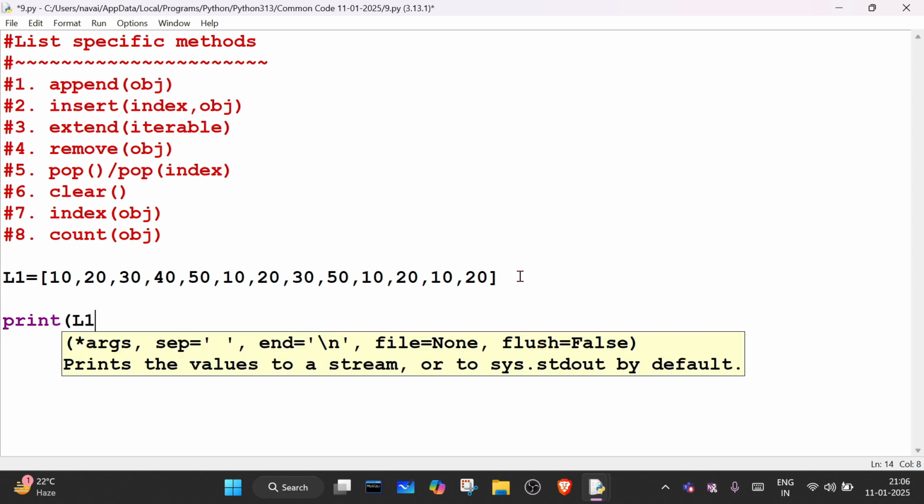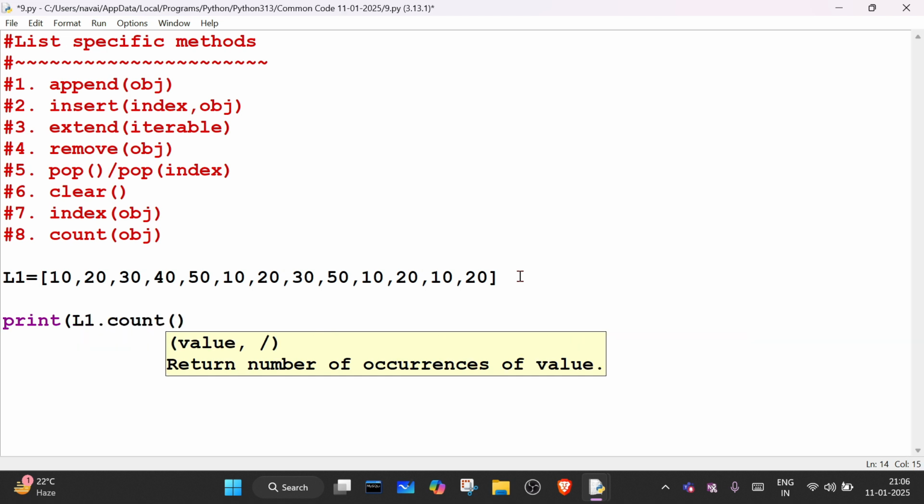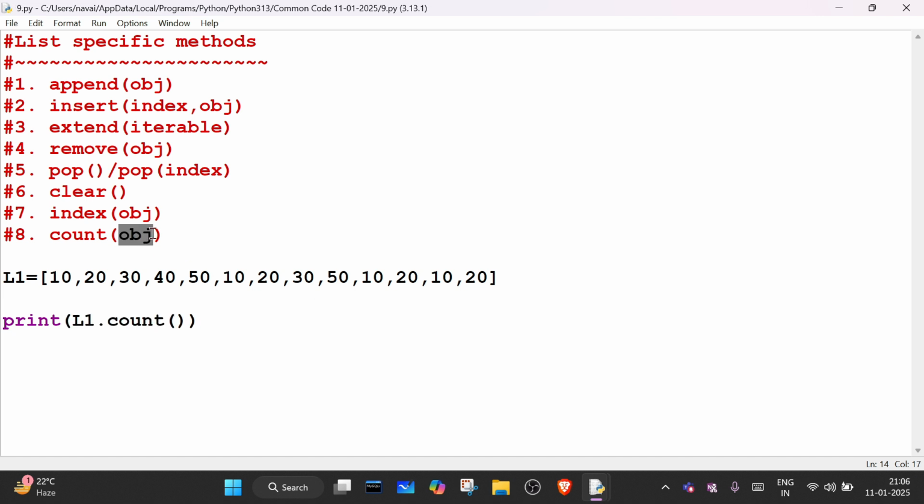I want to know the occurrence of a particular element. So how will you do it? You will write L1 dot count, and inside the count you will write the object or element. Here we want to count 10. How many times is 10 there in this list? So can I write 10 inside the count? It will return the number of times. Can anyone tell me? 4. Sure, 1, 2, 3 and 4. So 10 is there 4 times.